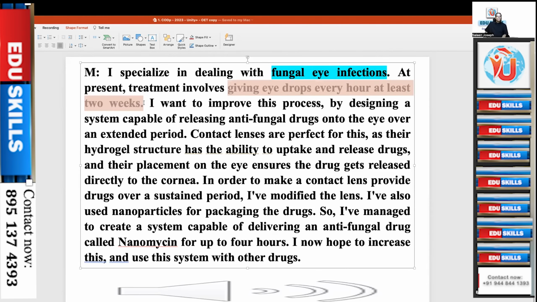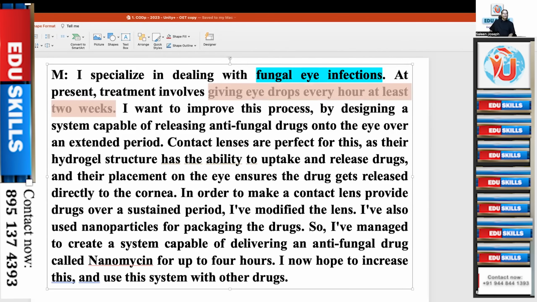It's going to be a hectic task for the nurses or the caretaker, that every hour you have to be there, right? Yes, you have to. I want to improve this process, so I want to find a solution for this by designing a system capable of releasing antifungal drugs onto the eye over an extended period. Extended period, that is the time.